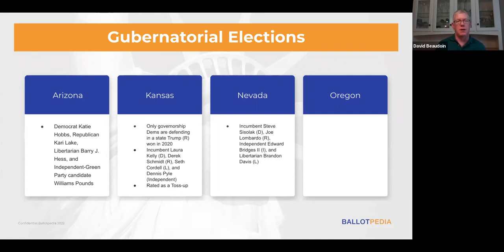So Nevada has voted for the Democratic candidate in the last 4 presidential elections, including in 2020 when President Biden carried the state by about 2 percentage points. But before Sisolak won in 2018, Republicans had held the governor's office continuously since 1999. So this is a state that doesn't have a problem voting for a Republican governor and maybe voting Democratic at the presidential level, which is indicative of just how evenly divided the state is.